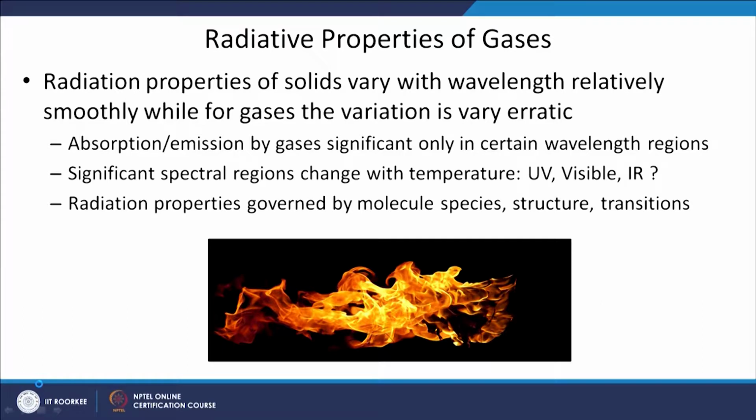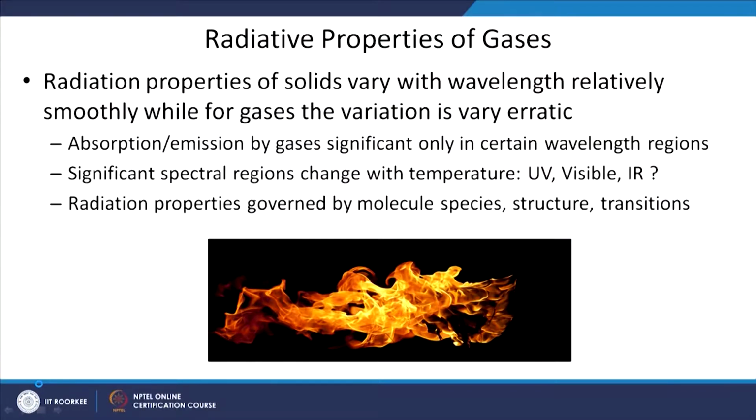So far we have only considered that the gas within the medium is gray. Here now we will introduce how the gas properties change over the spectrum. So, unlike the emittance and reflectance of plane surfaces which shows smooth variation over wavelength, the properties of gas vary very erratically. So, we are basically interested in determining how the properties of the gas vary over wavelength, how we can calculate the absorption, emission and scattering of these gases.